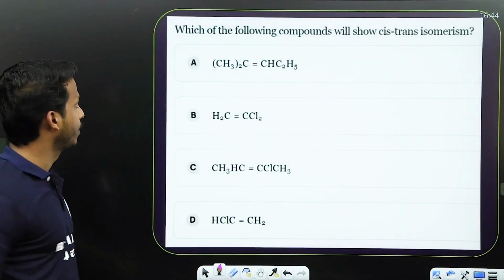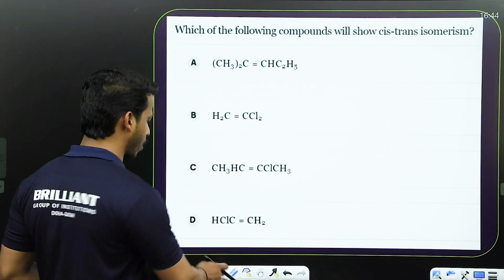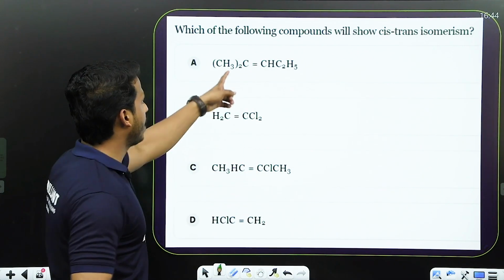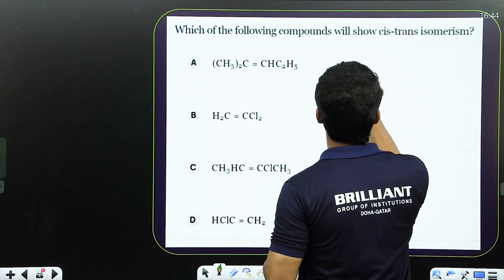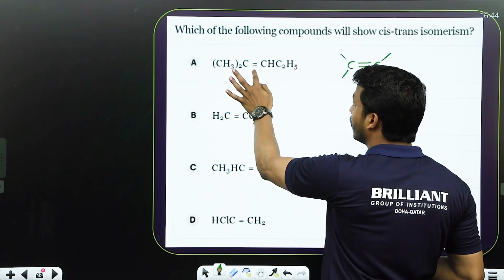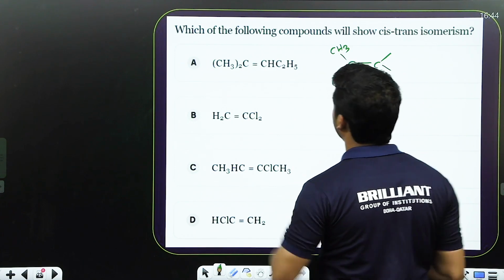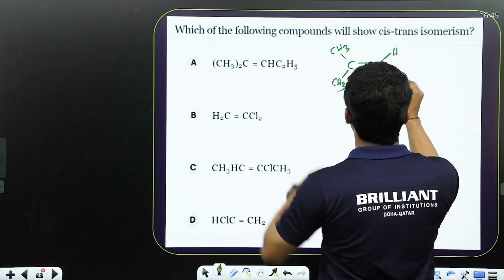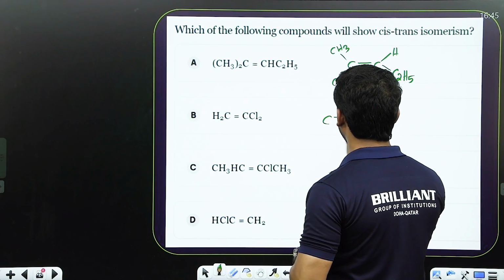One another question. Which of the following compounds will show cis-trans isomerism? Dear all, there are many cases where it can't show it, so listen carefully. Let me draw this alkene first. You can see C double bond C. Can you say what groups are on this carbon? 2 CH3, right? This is one CH3, another CH3. What is on the right carbon? One H and C2H5. Second compound, let me draw C double bond C.